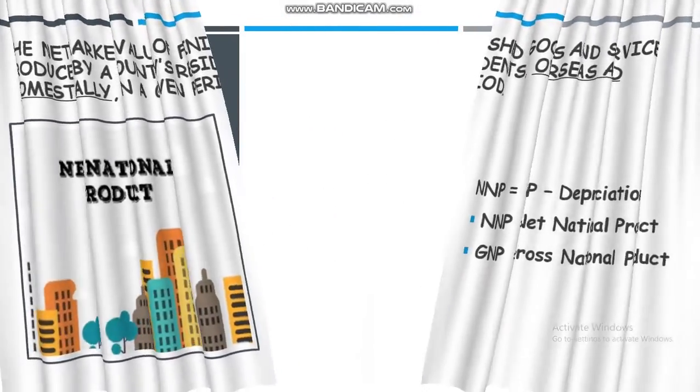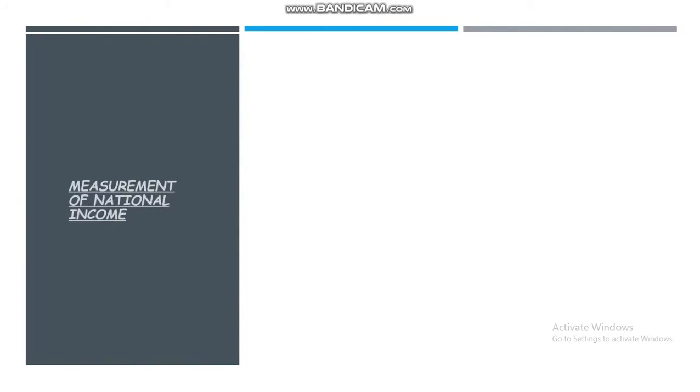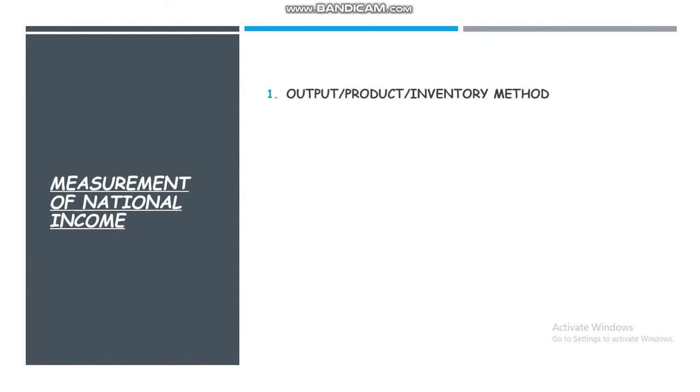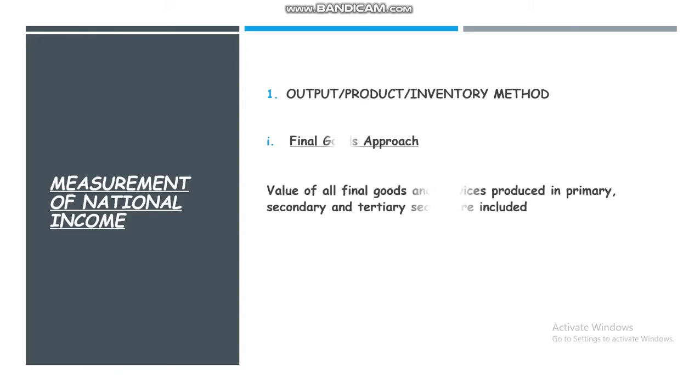Measurement of national income. The first method of measuring national income is the output method, or the product method, or the inventory method. Under this method, there are two approaches. The first approach is the final goods approach.